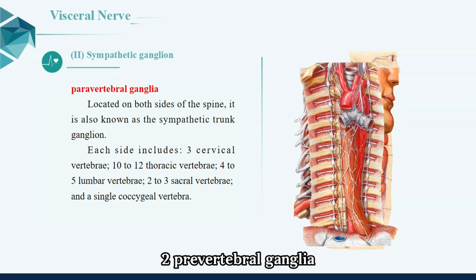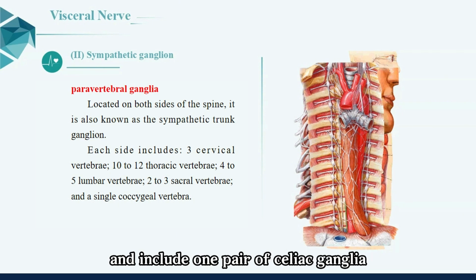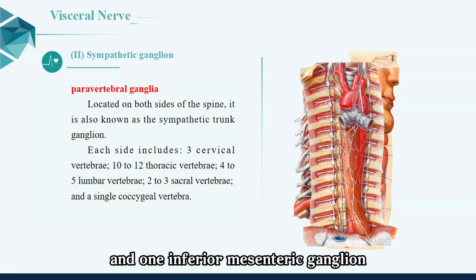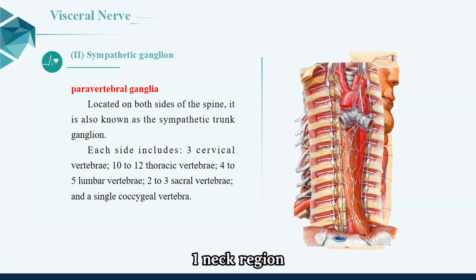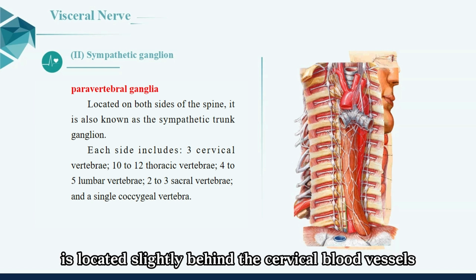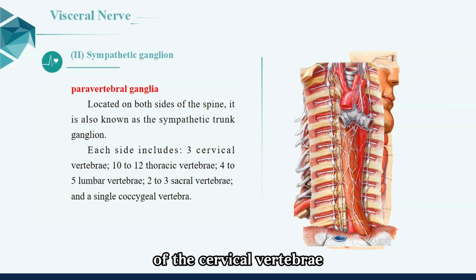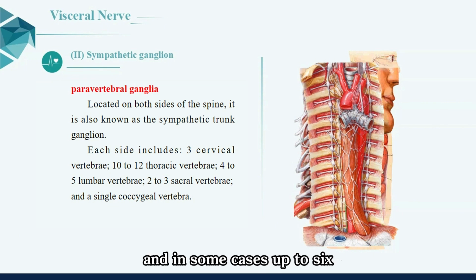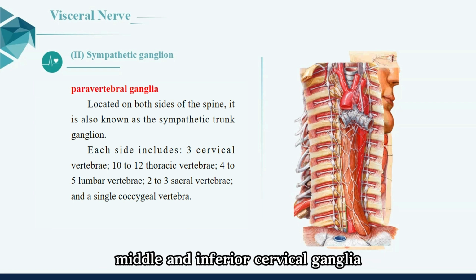2. Prevertebral ganglia. The prevertebral ganglia are located in front of the spine and include 1 pair of celiac ganglia, 1 pair of aorticorenal ganglia, and 1 superior mesenteric ganglion and 1 inferior mesenteric ganglion each. 2. Distribution of sympathetic nerves. 1. Neck region. The cervical sympathetic trunk is located slightly behind the cervical blood vessels and in front of the transverse processes of the cervical vertebrae. There are generally 3 to 4 sympathetic ganglia on each side, and in some cases, up to 6. They are respectively called the superior, middle, and inferior cervical ganglia.